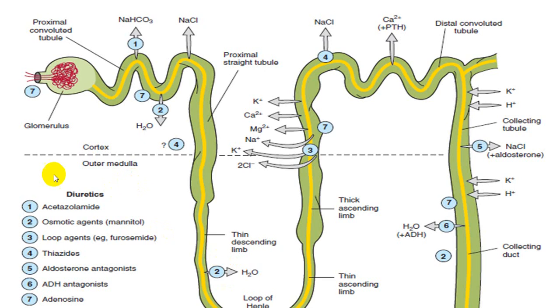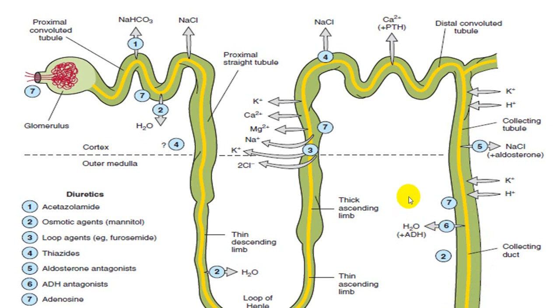Same as what we have mentioned before is mentioned here. This is acetazolamide action. Then osmotic diuretic will act at this level, will also act on descending loops, will also act on collecting tubules. Loop diuretic will act on the ascending loop. Thiazide diuretic will be acting mainly at the level of the distal convoluted tubule. Aldosterone antagonist will be acting on the collecting tubules. ADH antagonist will be acting at the level of collecting tubules.